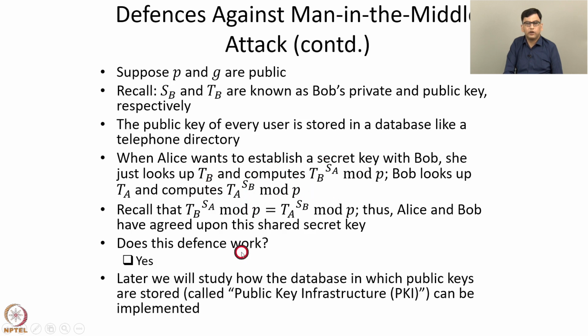The crucial question is, how do we implement a database in which the public keys are stored? Later on we'll study how this database can be implemented. This is called public key infrastructure. This database needs to be such that users Alice and Bob can connect to the database and securely obtain the public keys of other users. Such a database is a part of what is known as public key infrastructure. So we'll discuss public key infrastructure later on.